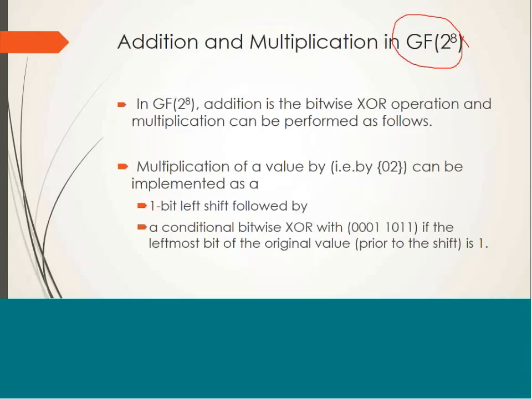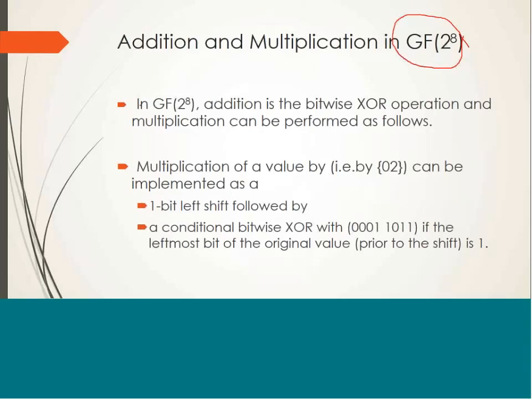It will have only 256 elements, 256 numbers. Multiplication is represented in this field by a dot, as we have seen in the last slide. And how addition and multiplication are performed, we'll see.